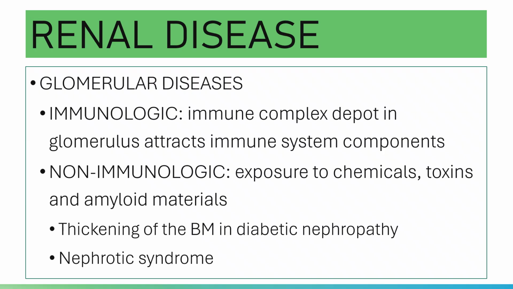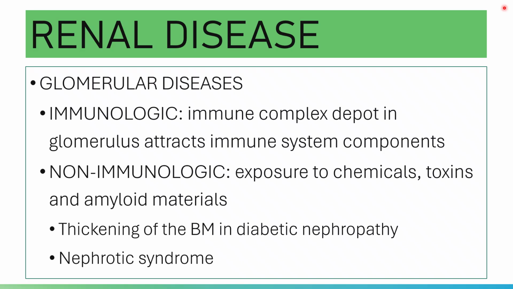In immunologic, you have immune complexes that are deposited. What is the origin of these immune complexes? As we said, there is a pre-existing condition that will cause the formation of your immune complex.